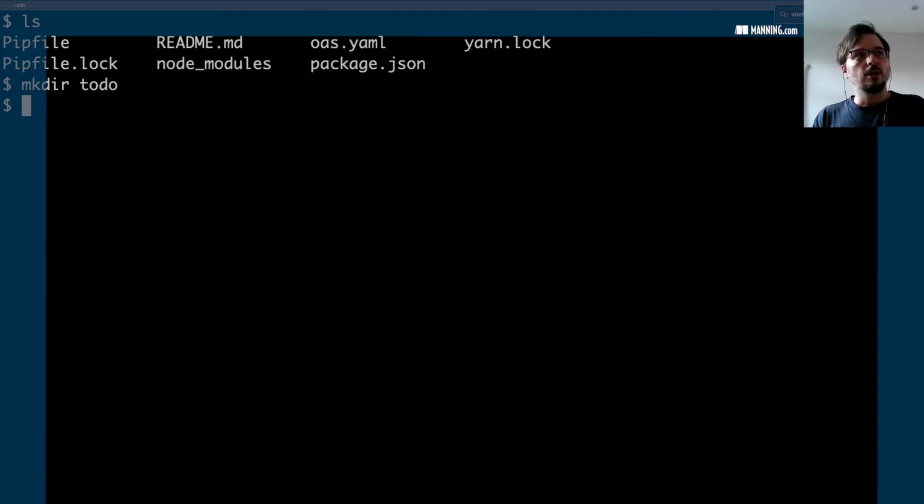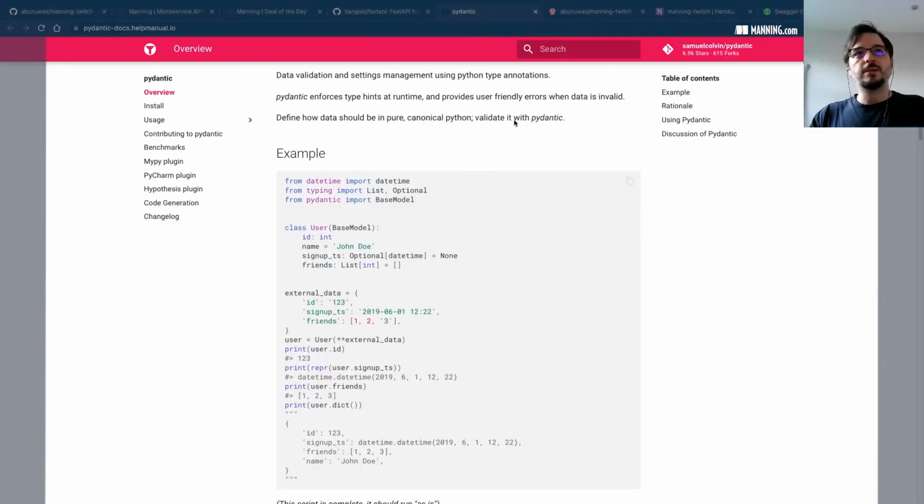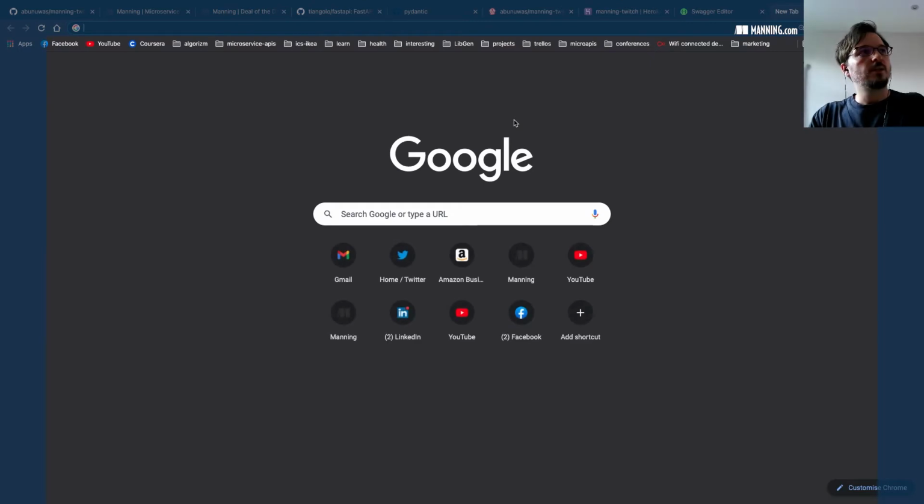Now, I'm going to keep it simple for this presentation, but typically what I would do is, within to-do, create a folder which contains the web server API layer implementation, and in a different folder, I would have the core of the service implementation. This follows the idea of hexagonal architecture. If you're not familiar with the concept, it's one of the best concepts of software development in terms of software architecture.